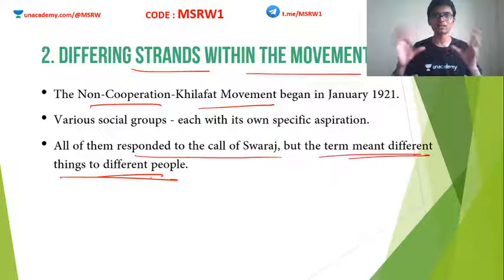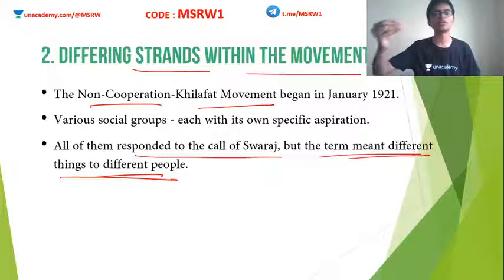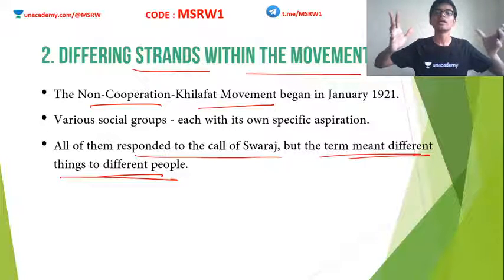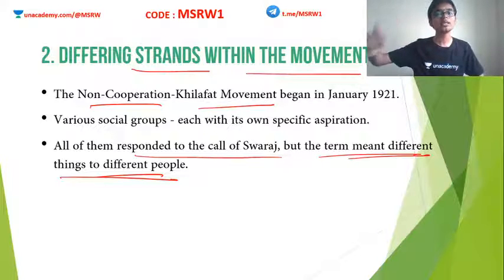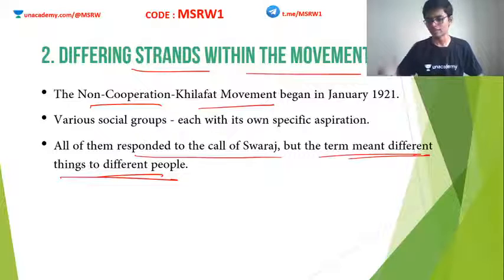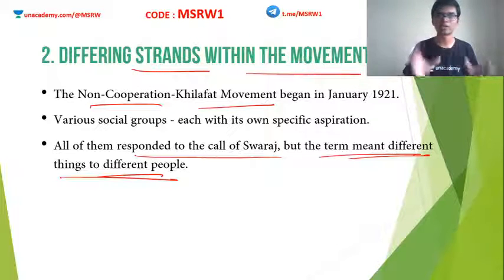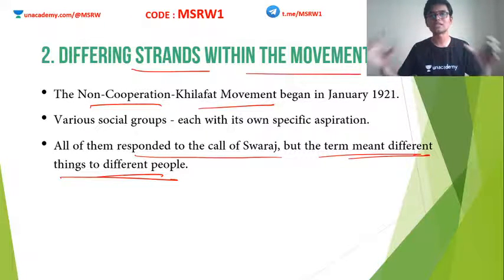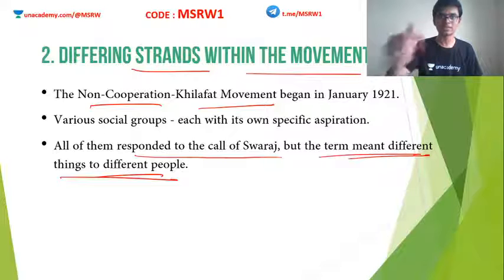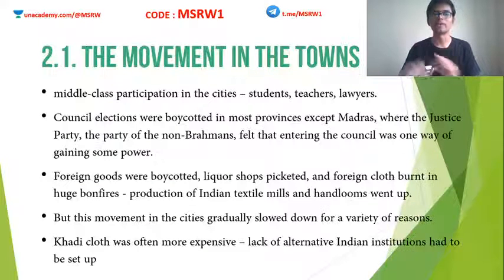Mahatma Gandhi in the non-cooperation movement was aiming at creating a mass movement in India. At the same time, he also wanted the Swaraj cause. But the issue is, the term Swaraj meant different things for different people. For some people, Swaraj meant not paying loans, not paying taxes. For some others, it meant some kind of freedom. It was different for different sections of Indian society. We will see what it meant for various people.